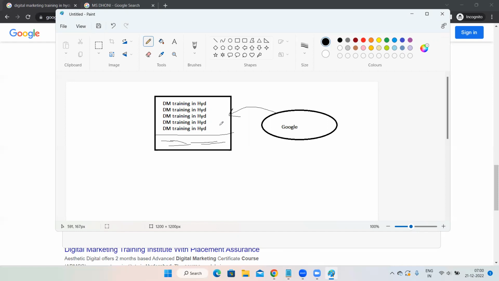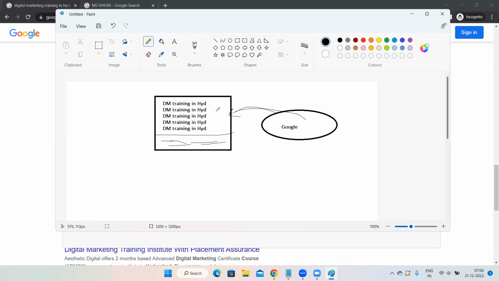But what they are doing smartly now, they are changing the color of the text to the background color. Now, as a user, I'm visiting your website and you have changed the text color to the background color. Though there is some text over there, I will not be able to see that. I cannot recognize that. But Google is a machine, right? Google is a machine, it is a software. Though you do keyword stuffing, though you have changed the color of the keywords to the background color, still Google will detect that. Maybe a normal human being will never be able to do that, but Google is a software, so it will do that.